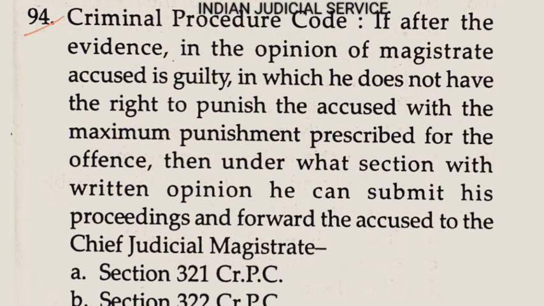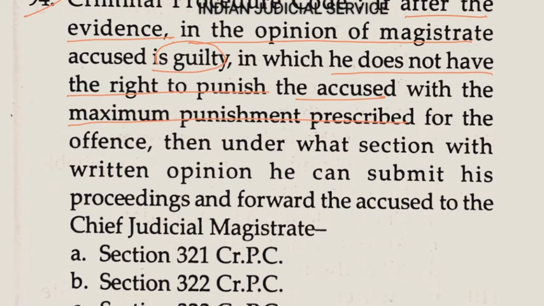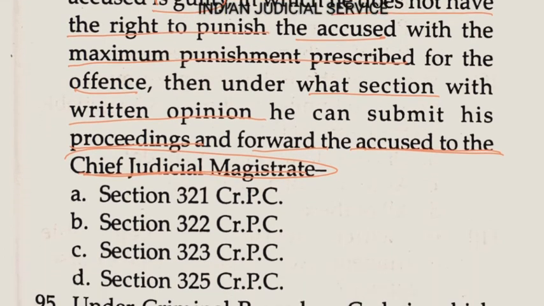Now question number 94. Under the Criminal Procedure Code, if after the evidence, in the opinion of the magistrate, the accused is guilty, but he does not have the right to punish the accused with the maximum punishment prescribed for the offense, then under what section, with his written opinion, can he submit his proceedings and forward the accused to, this is very important, the Chief Judicial Magistrate?